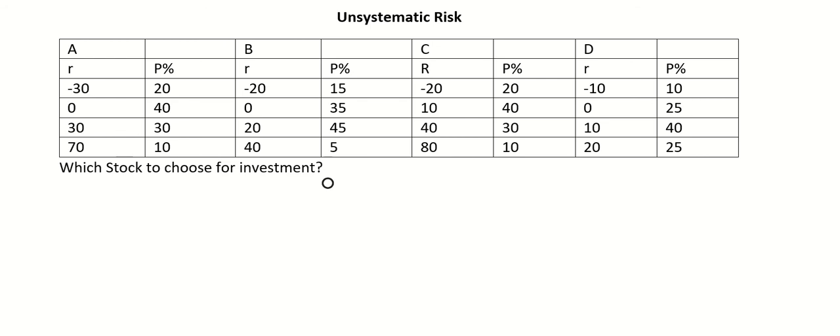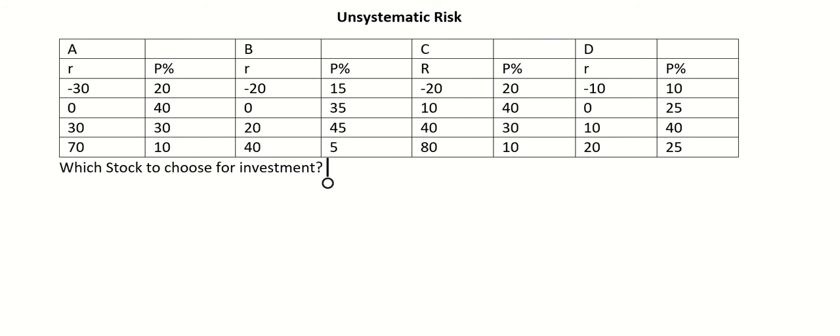So, in today's class, we will be doing another question of unsystematic risk. Unsystematic risk is basically company specific risk, which has nothing to do with the environment, only company specific risk. So, whenever we discuss company specific risk, we only see the returns of the company in the past few months or maybe years, whatever your calculation is, and the probability assigned to it, right?